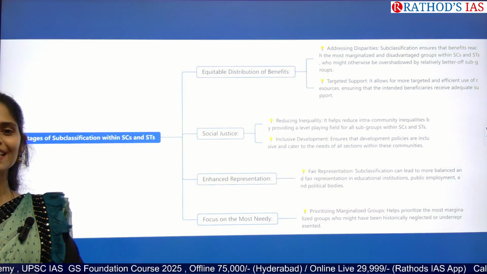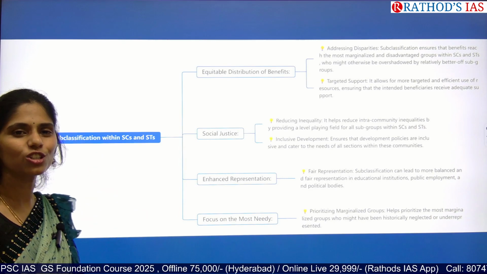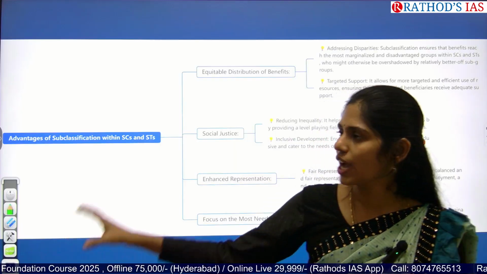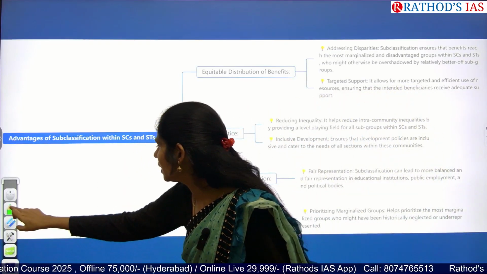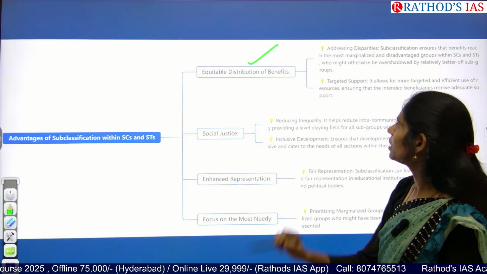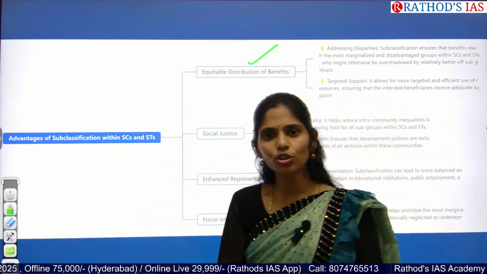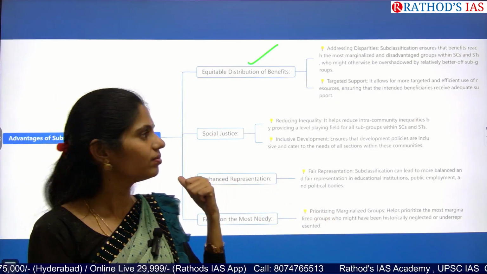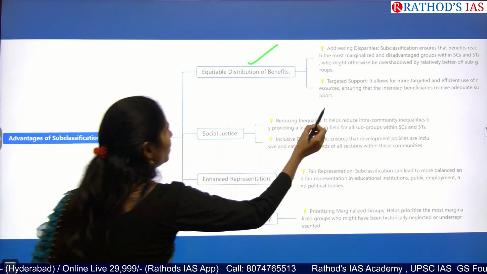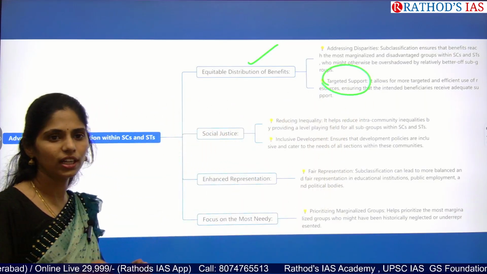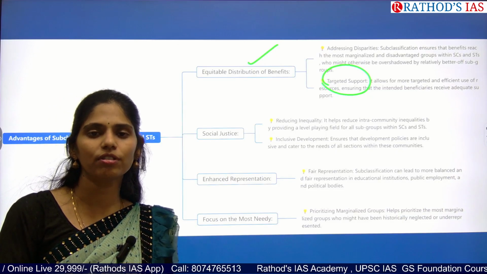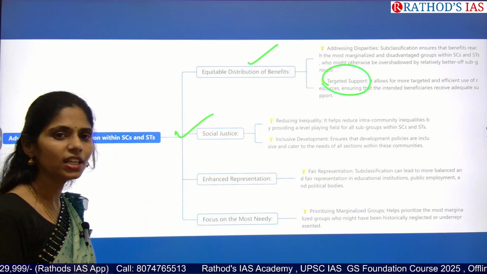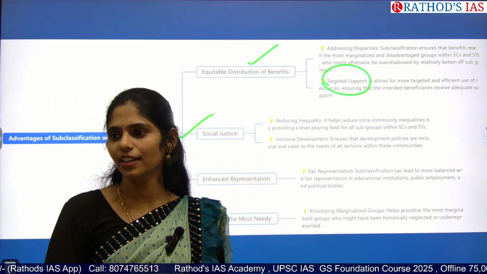Now let us see something interesting: what are the advantages of this subclassification of SCs and STs, and what are the disadvantages. So you have to know this. What will be the advantages? The first one is equitable distribution of benefits. In that group also we have rich and poor, so the poor will be getting benefited now. Next, we can give support only to the targeted people who actually need support from the government. And even it will be helpful for reducing inequality in society.